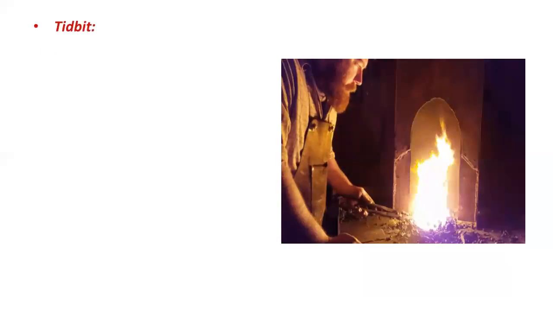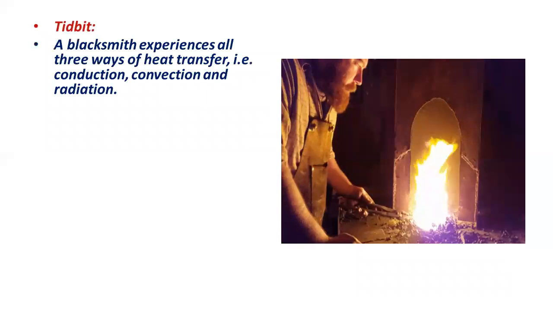Tidbit. A blacksmith experiences all three ways of heat transfer, that is conduction, convection and radiation. When a blacksmith puts a metal in fire, the metal gets heated by conduction.